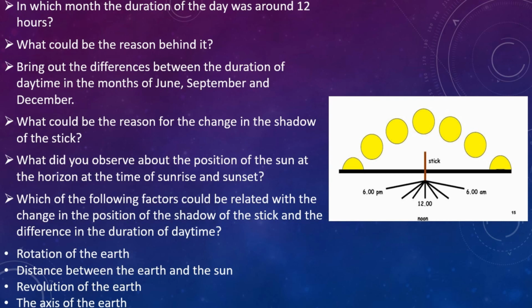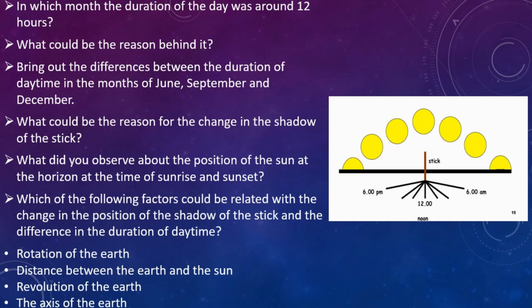After the observation, mark the position of the shadow for that day. If the position of the shadow changes, measure and note the distance between the earlier and the changed position. During the period of this activity, observe the place of sunrise and sunset on the horizon as well. So this was the activity, and based on that we are going to discuss the questions.